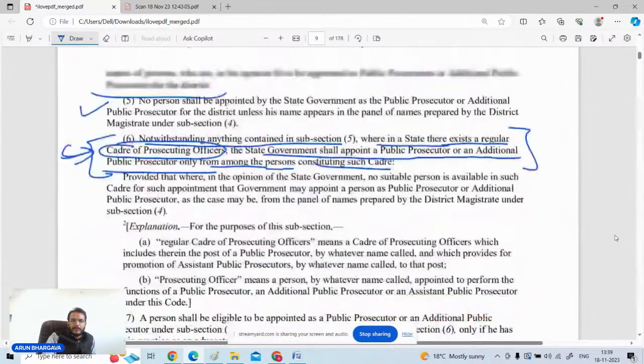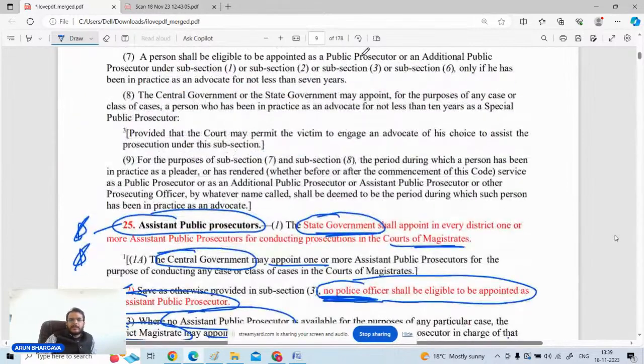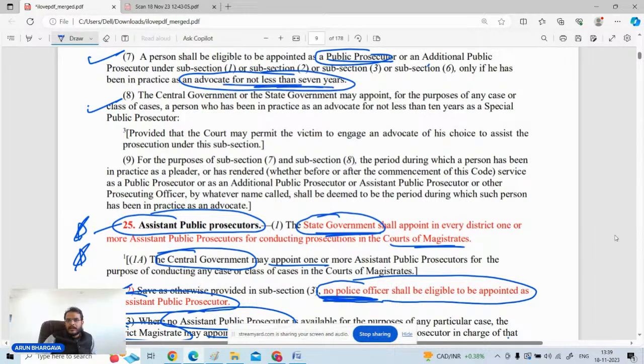In section 25, it is specified what the practice experience required for public prosecutors and assistant public prosecutors will be. For public prosecutors, the person should be an advocate for at least 7 years. And for any person who is to be appointed as a special public prosecutor, the experience as an advocate should be minimum 10 years.